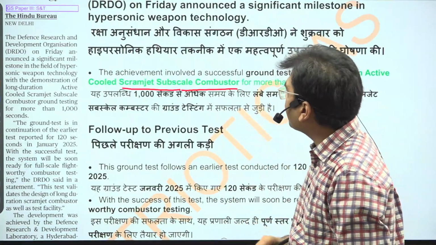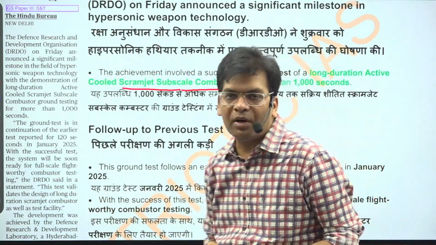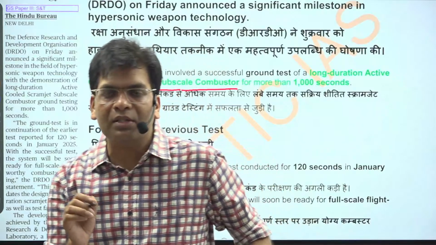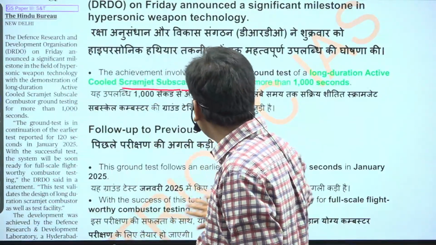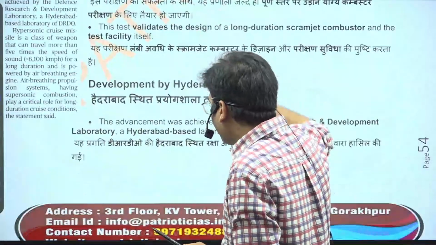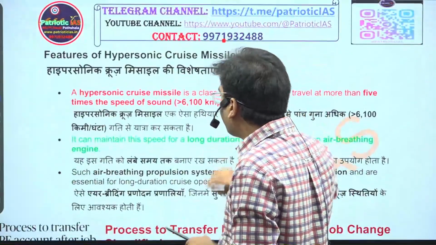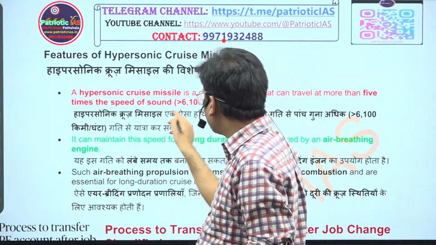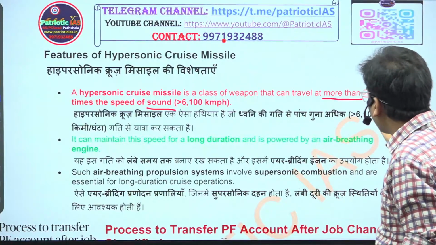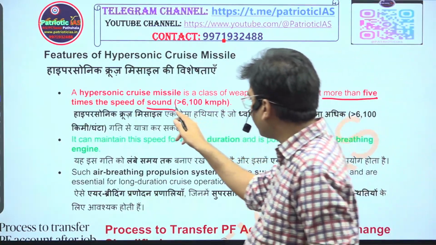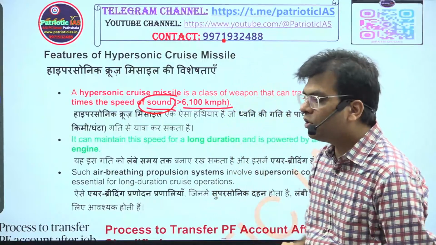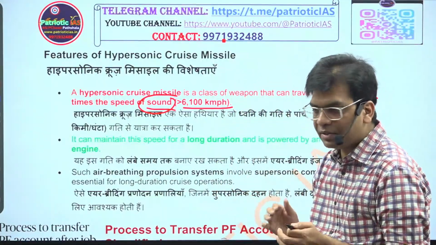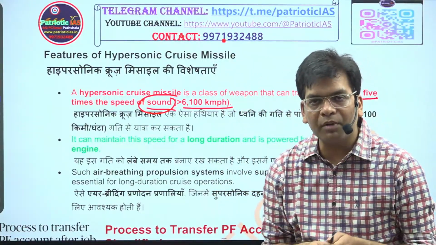So what is this technology? This technology means the speed of these missiles will be supersonic, hypersonic. What is hypersonic speed? It is 5 times the speed of sound. So this speed is more than 5 times the speed of sound, and this will be more than 6100 kilometers per hour. So you can imagine 6100 kilometers per hour.